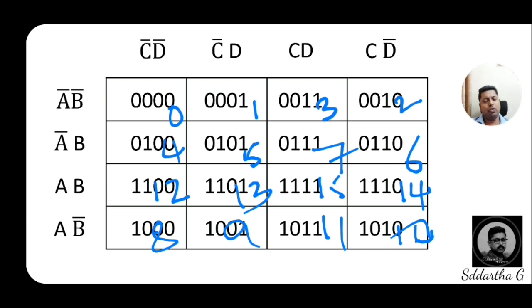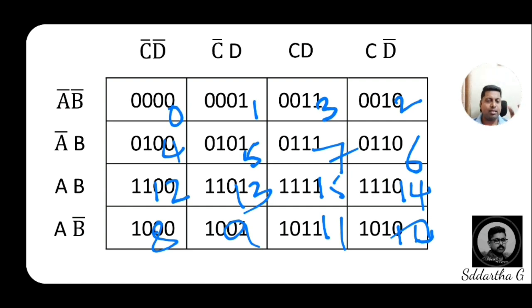This is an empty K-map for the 4 variables. Once again I confirm, in this 4-variable K-map, 0 to 15, considering 0 also as the first element, we get 16 boxes.